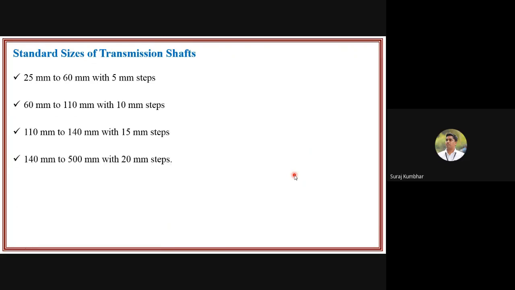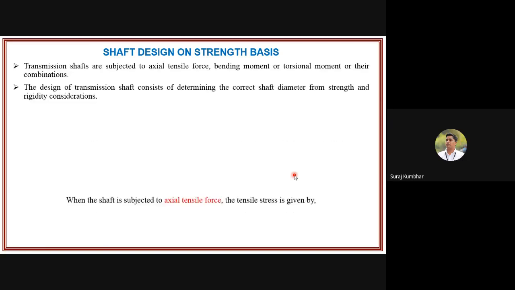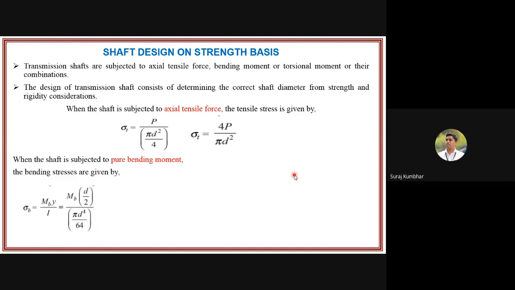Here are the standard sizes of a transmission shaft: 25 to 60 mm, 60 mm to 110 mm, likewise. Now, shaft design on the basis of strength. So, on strength basis, you can first design a shaft. The transmission shafts are subjected to axial tensile force, bending moment, or torsional moment, or their combination.